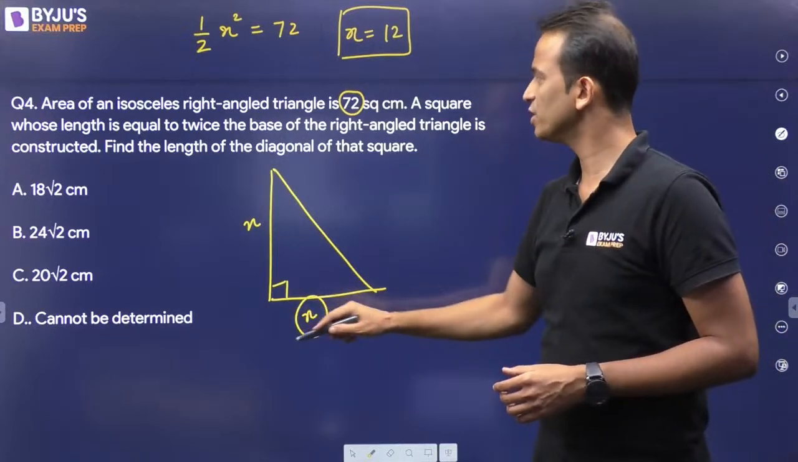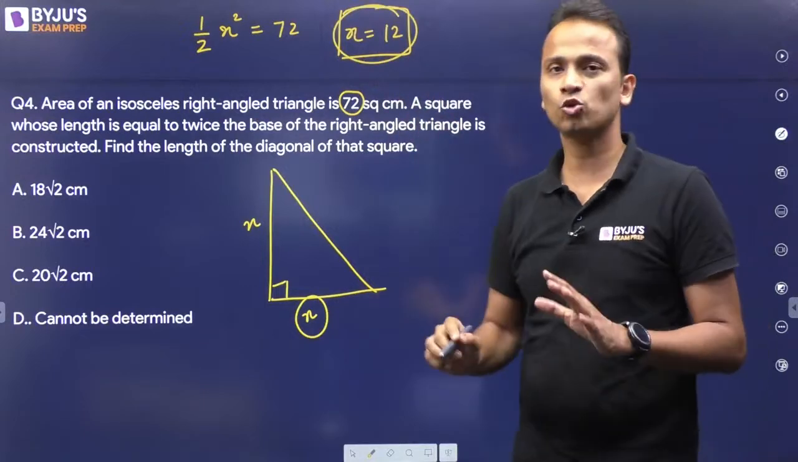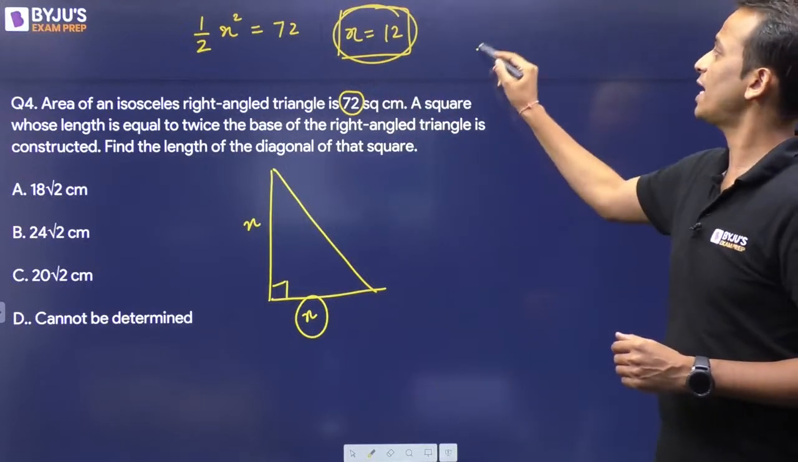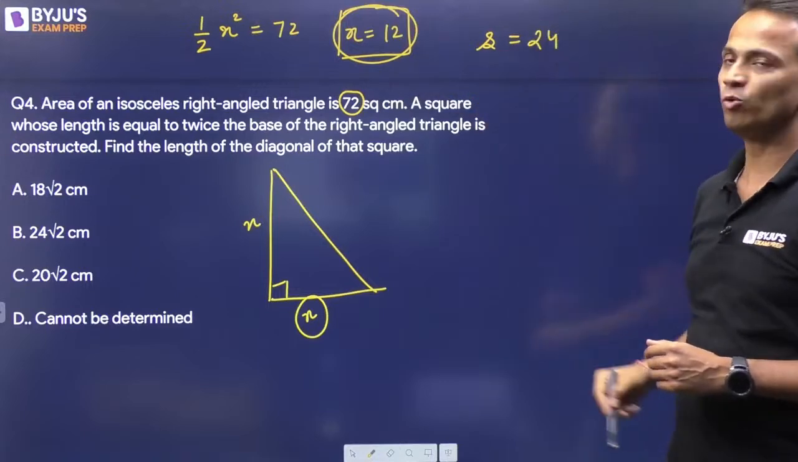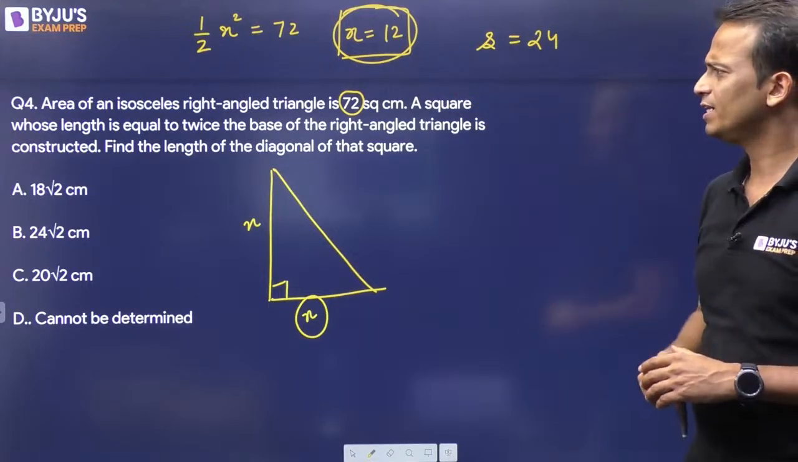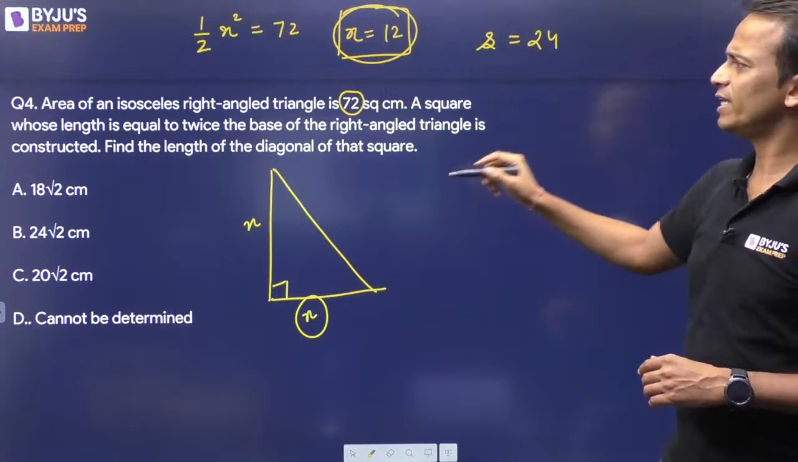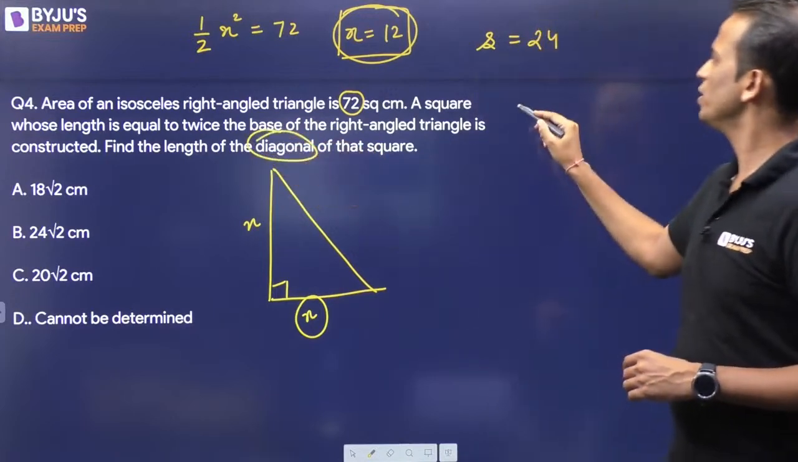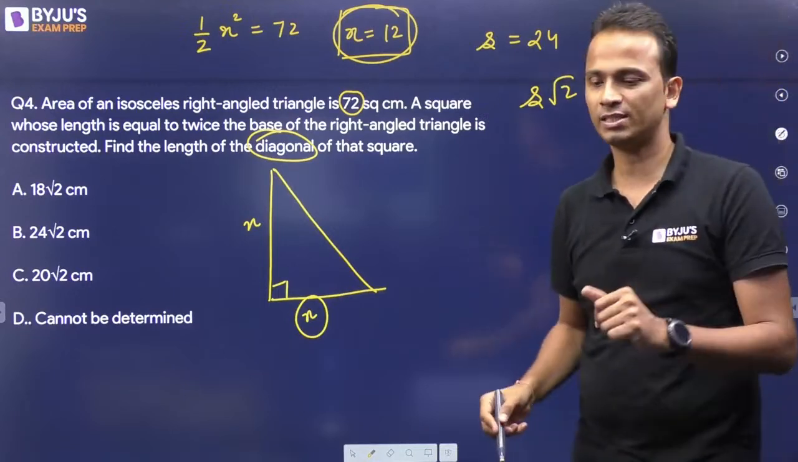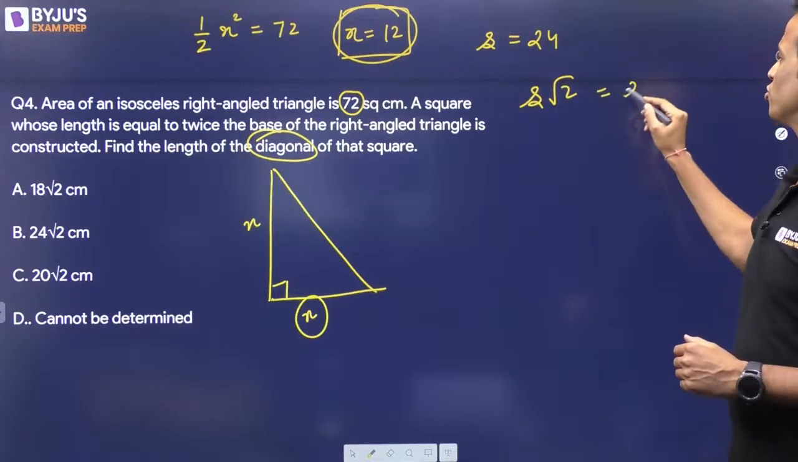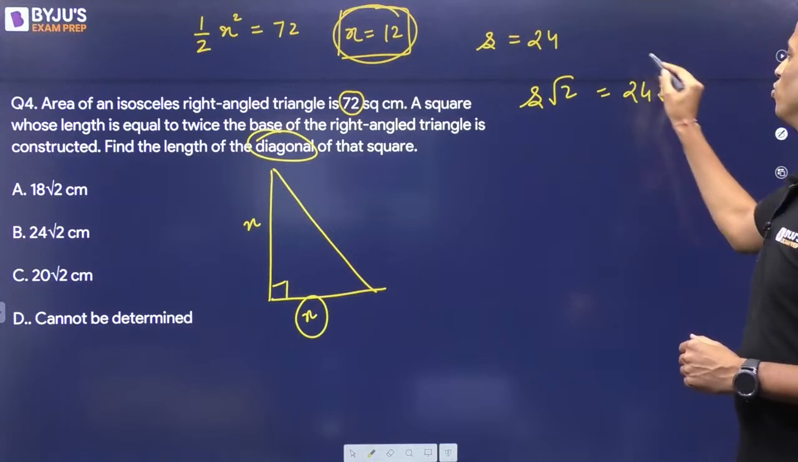So twice of this value, a square is formed. So the side of the square will be equal to twice of this, that is 24. Okay, this is the side. If the side is s, then the diagonal is equal to s under root 2 in a square. Simple as that. So the answer for this question will be 24 under root 2.